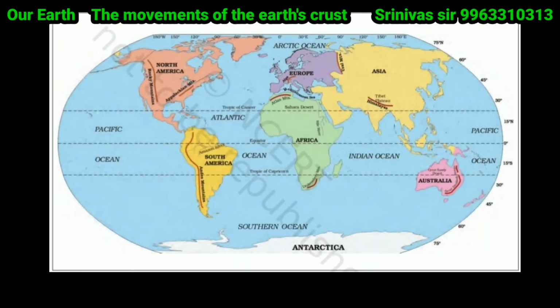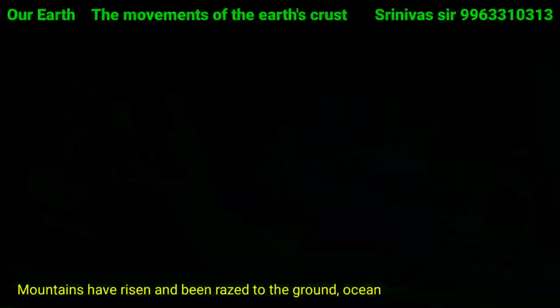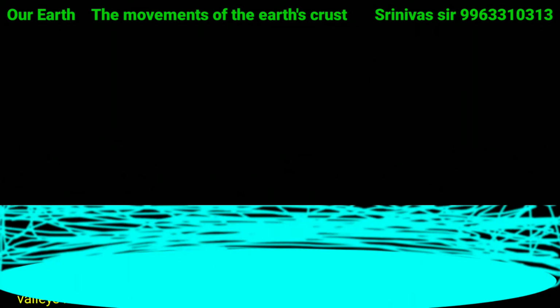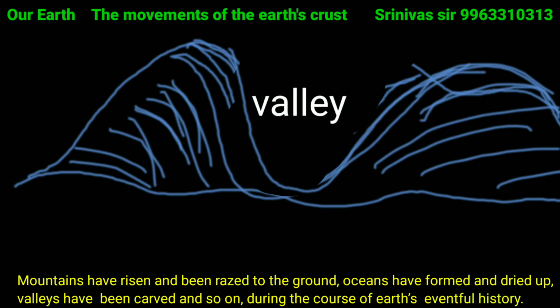Not only continents, but also mountains and oceans. Mountains have risen and been razed to the ground. Oceans have formed and dried up, valleys have been carved, and so on during the course of Earth's eventful history.